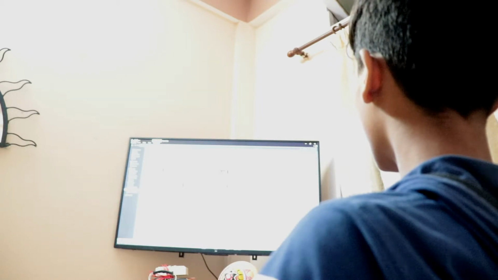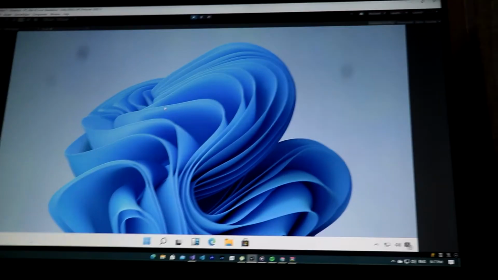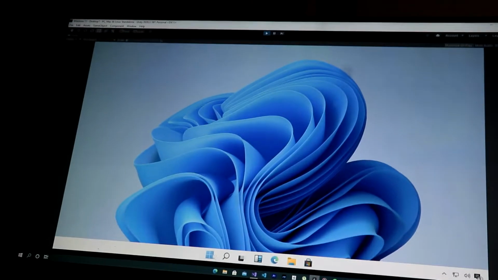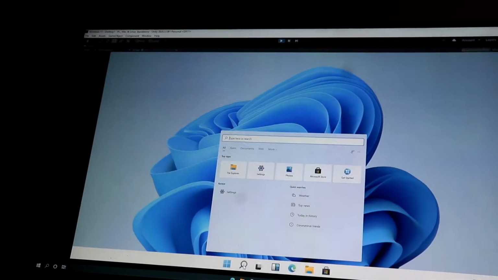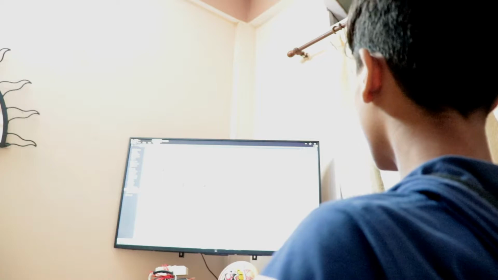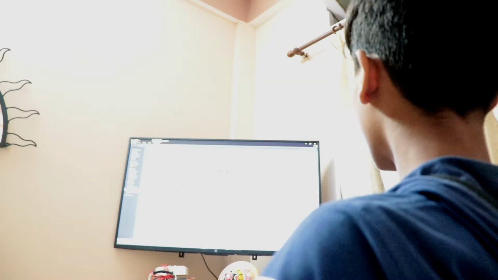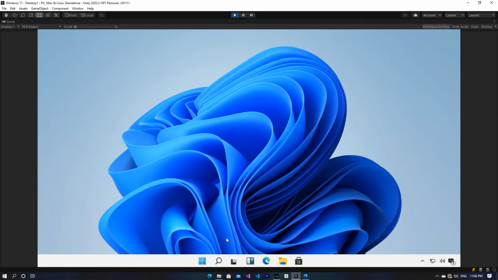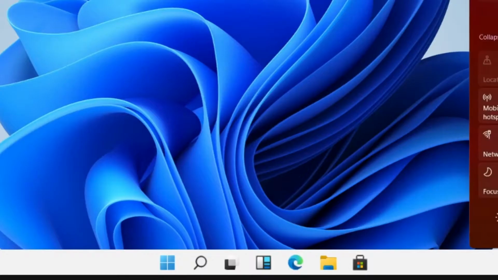So in day 2, I did the start menu, and I've actually added a function. If you click on the start menu button, the start menu will open up, and if you click on the search icon, the search will open up. Pretty good, right? And the core mechanics are now working, which are these two only. I have to make the other things also work. Also in day 2, I made the taskbar a little bit small because it was very huge. And yeah, day 2 was over, and yeah, pretty small, right?